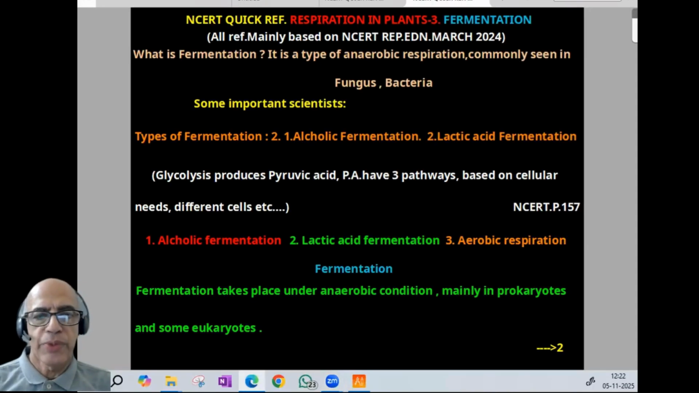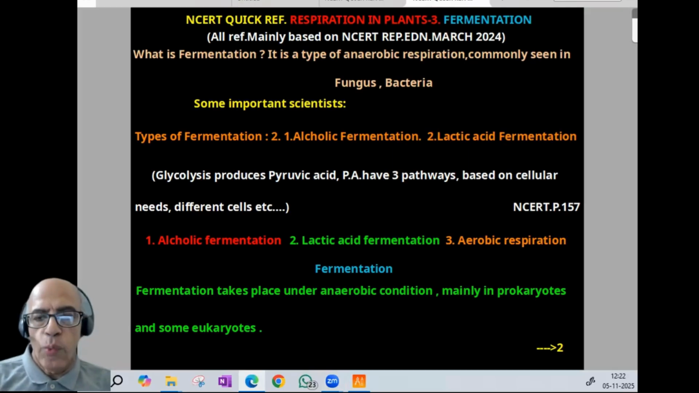So we can proceed. Respiration in plants, third one, fermentation. All references are based on the NCERT March 2024 reprinted edition. For convenience, I will share the screen because some statements are already written there.